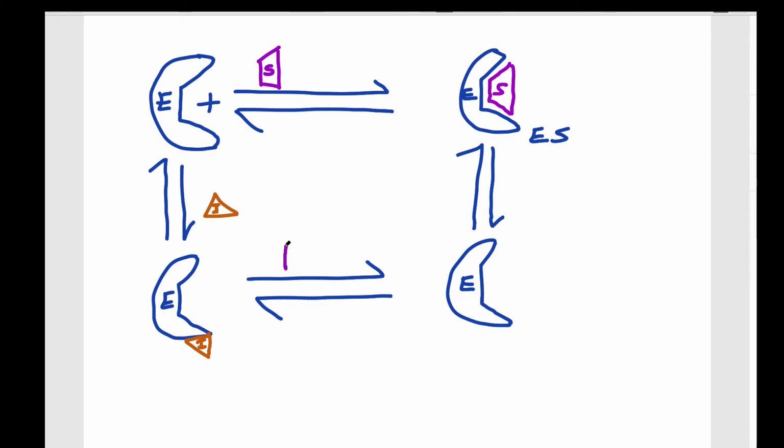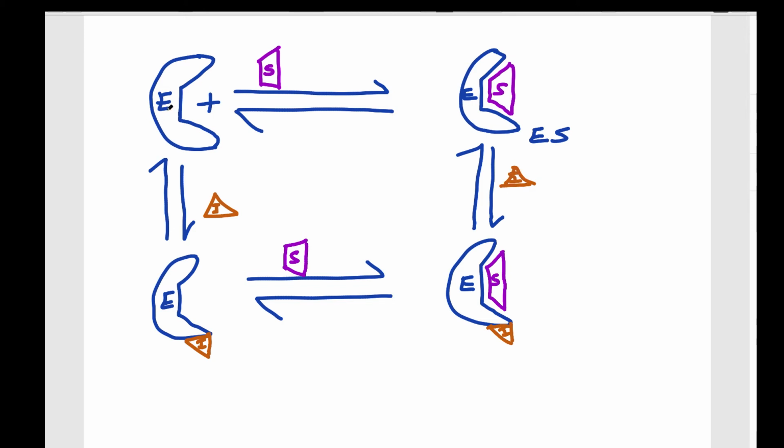Yes, substrate can bind it, leading to the enzyme substrate complex, and of course there is already inhibitor bound to it. So that is in the presence of inhibitor.